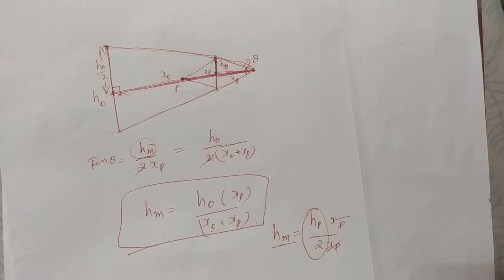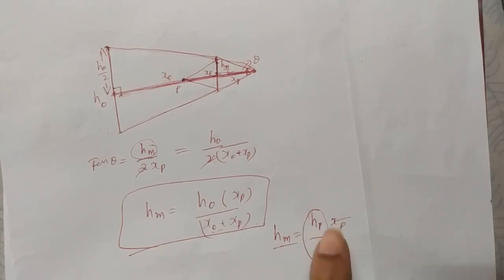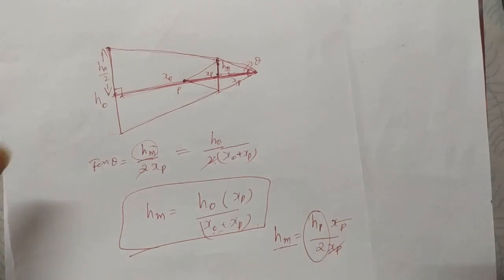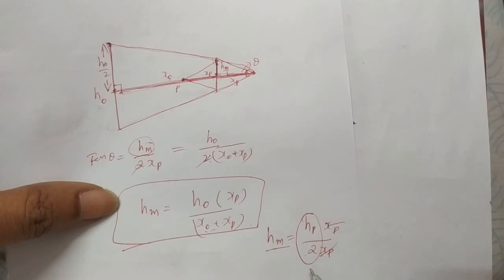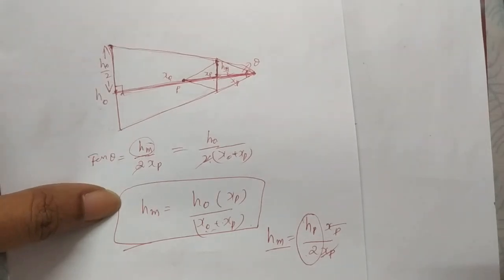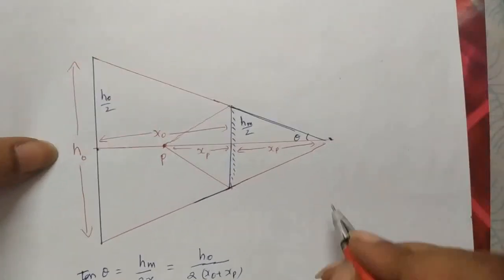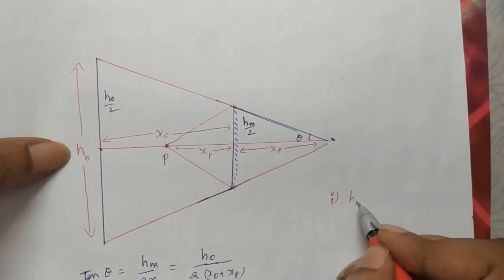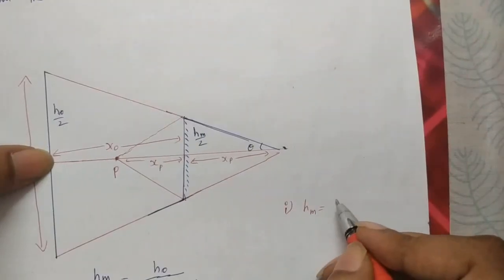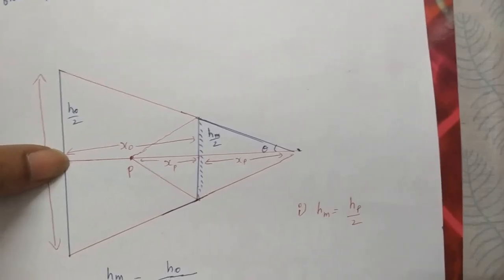He can see his whole body completely with the help of a mirror of half his size. If the height of the mirror is half of the person's height, then he can see his image completely. So that is the first case: the height of the mirror required to see himself is height of the person by 2.